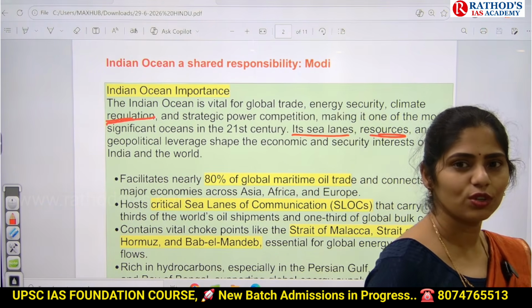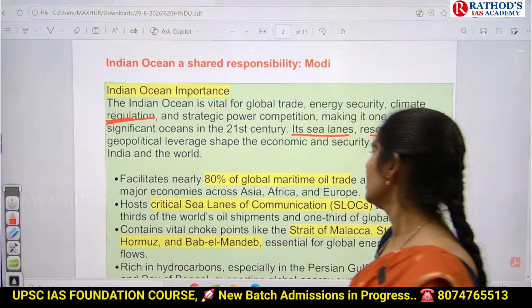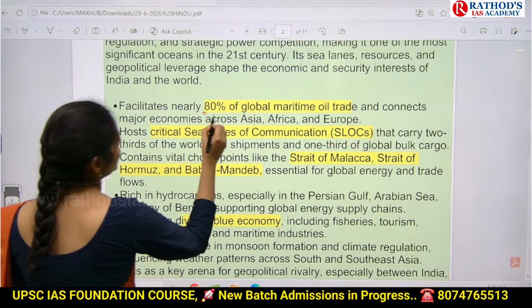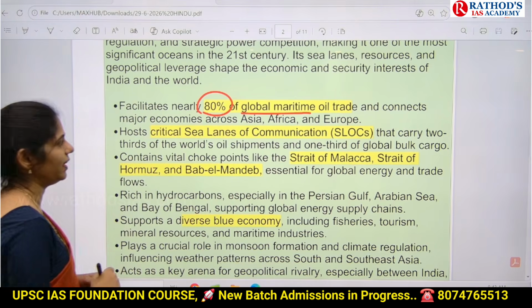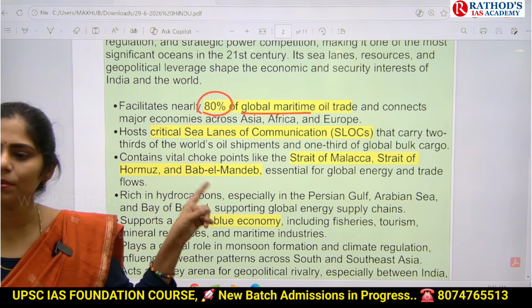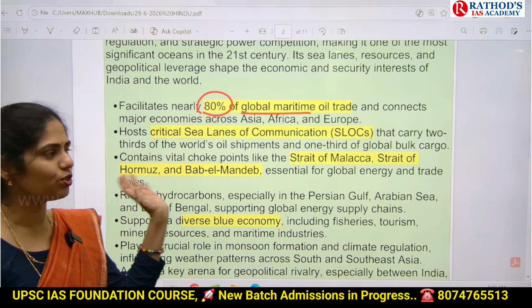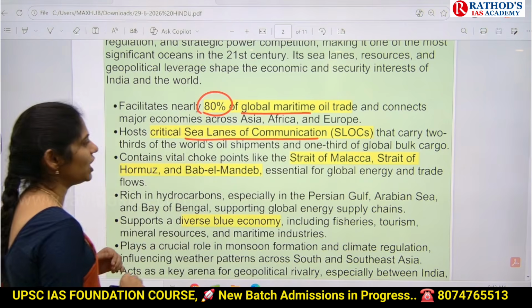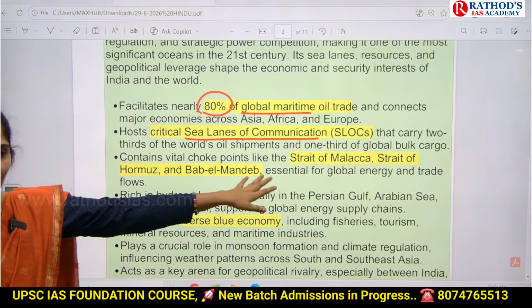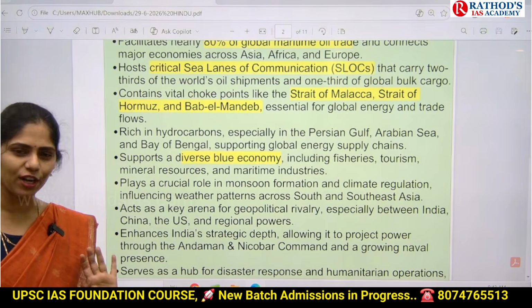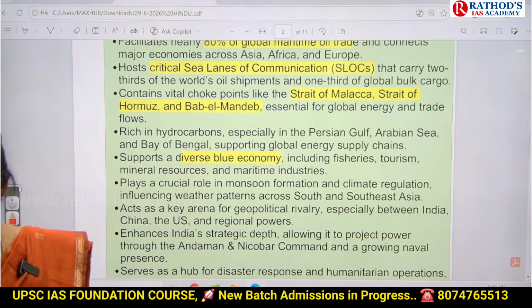So because of this, Indian Ocean is very important. If you see some important details, around 80% of global maritime oil trade, which is connecting Asia, Europe and Africa, will be moving through this Indian Ocean region. And next, we have critical sea lanes of communication like Strait of Hormuz, Bab-el-Mandeb and Strait of Malacca. And next, we have rich hydrocarbons. Hydrocarbon is nothing but oil reserves as well as gas reserves under this water.